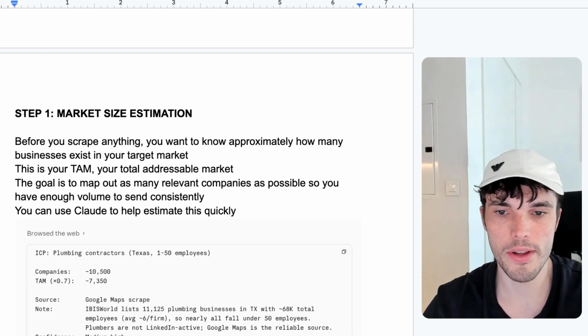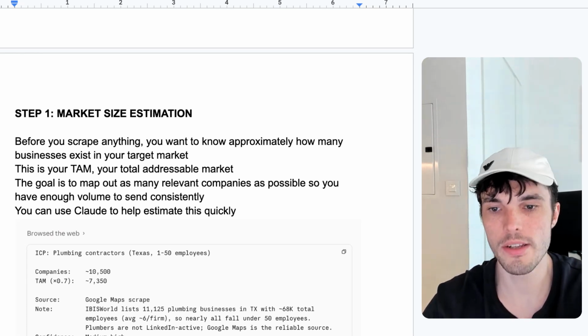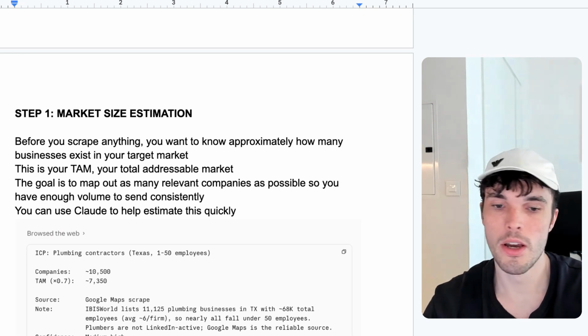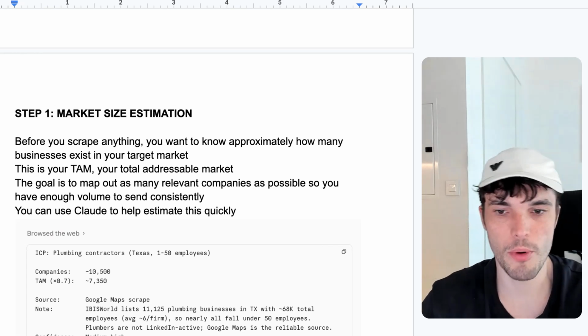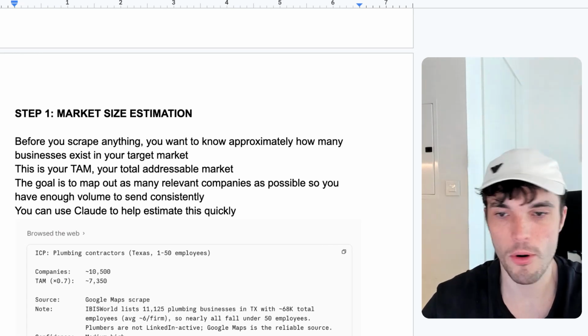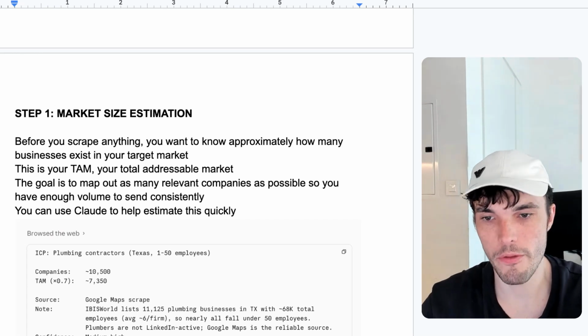And with AI now, it's pretty straightforward to do this. You can create a Claude project where you do this. I've created an MD file we use for all the clients here at ScaleSprint that's going to help us estimate the approximate size of the total addressable market for our clients.